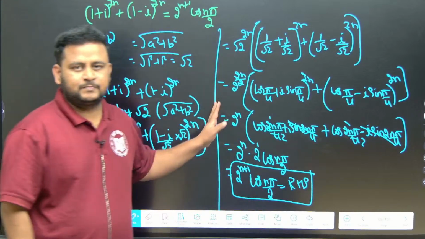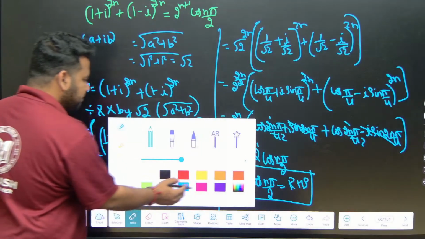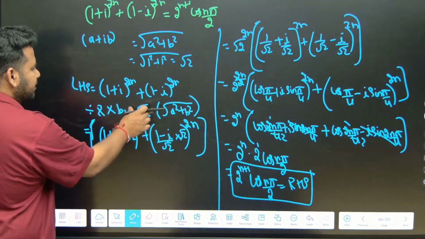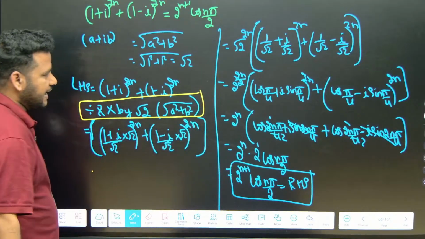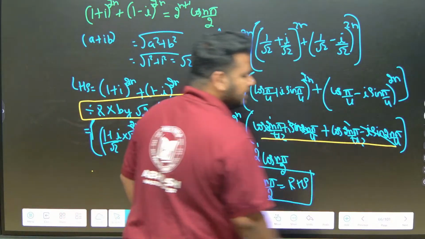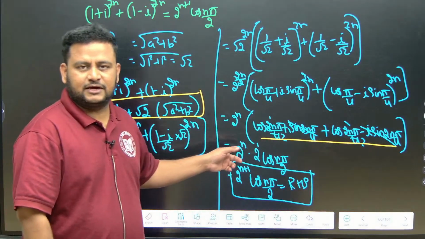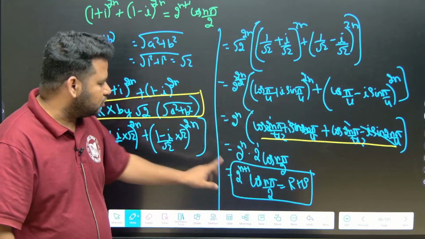Very simple, but the key step is here: divide and multiply by root 2. Why? Because the magnitude is root 2. So this is the key step, and we are applying De Moivre's theorem here. Please understand each and every step here. This is how you have to solve this question.